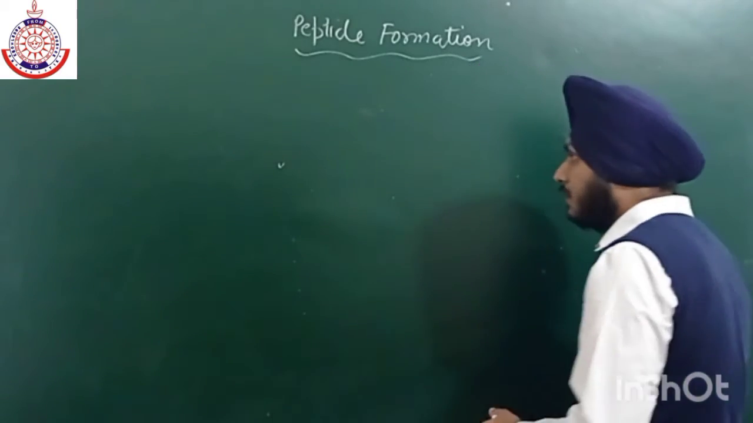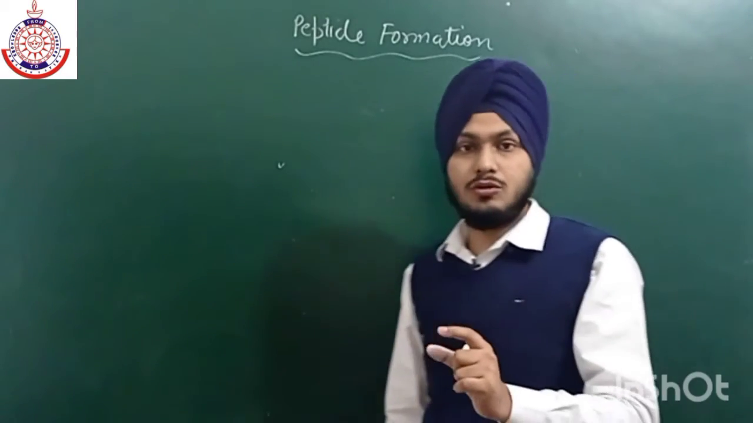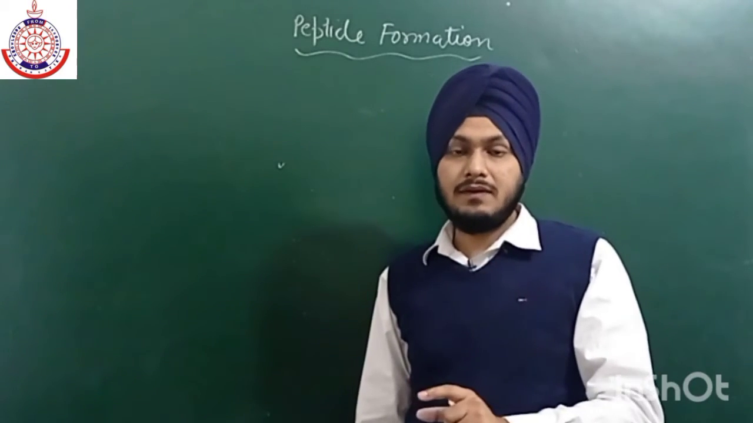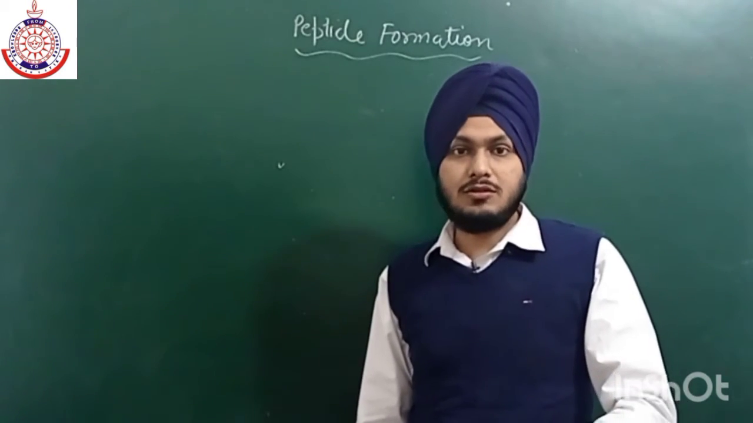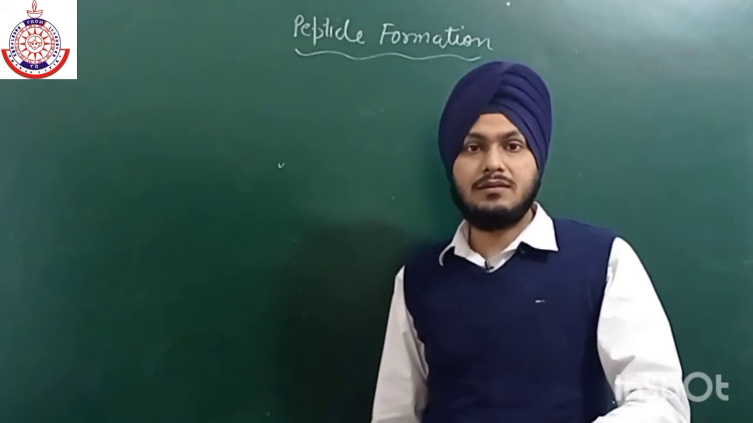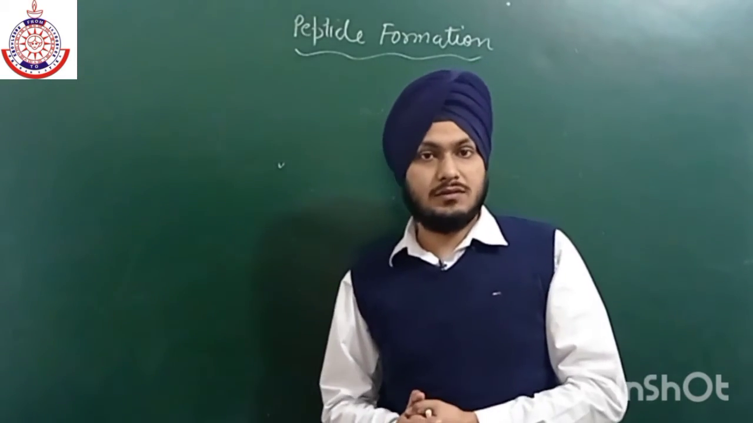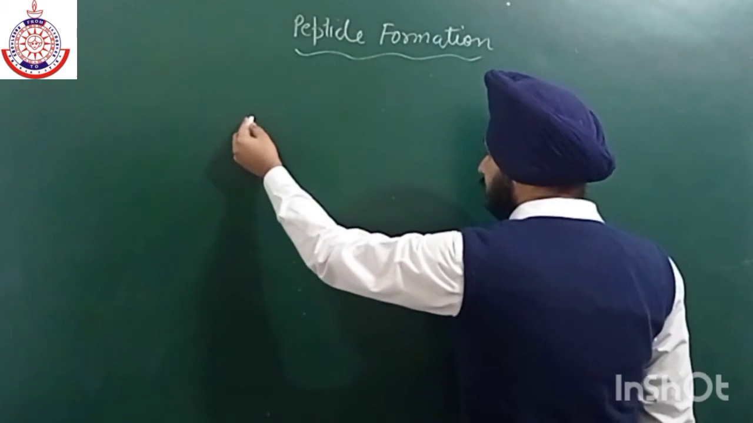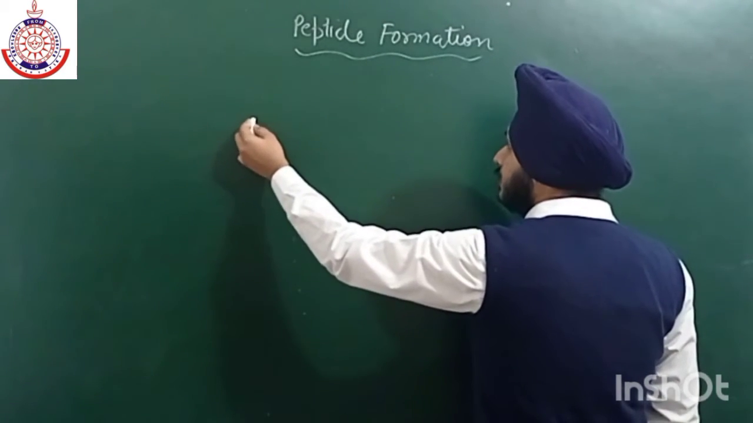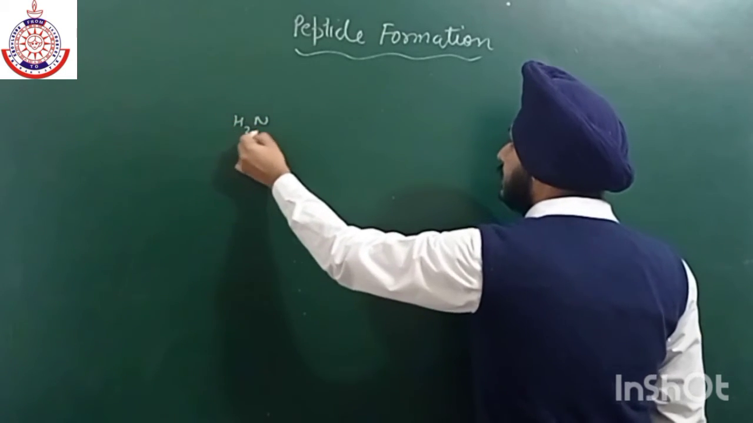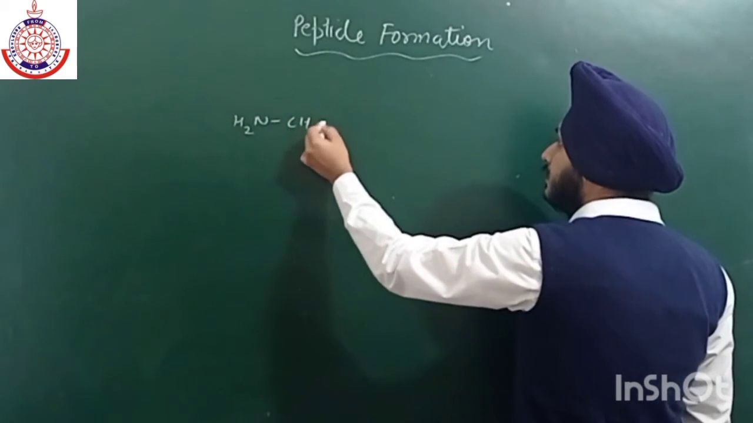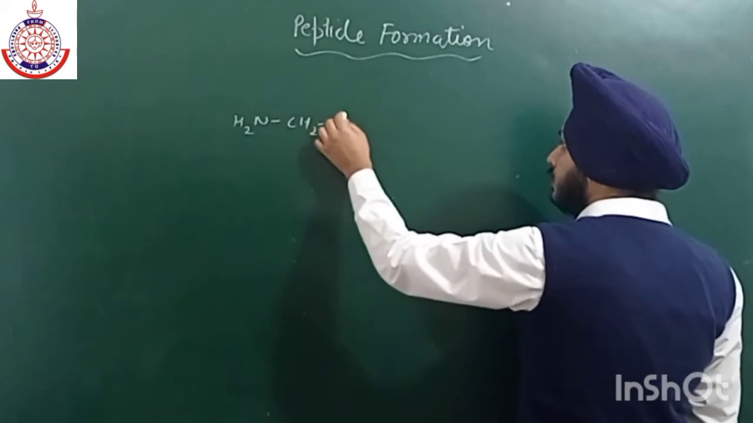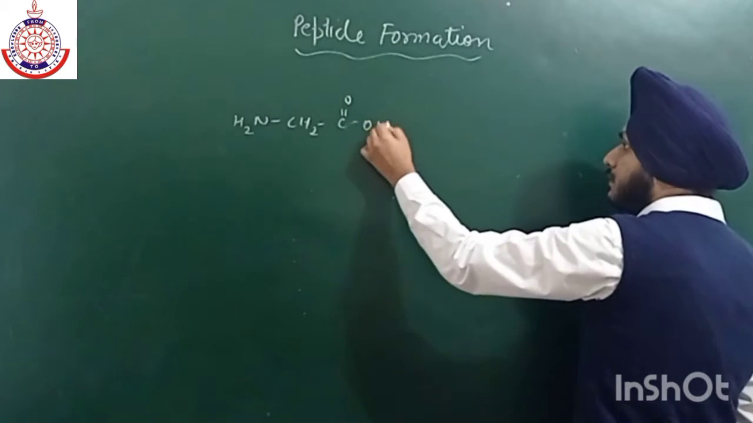So when the NH2 group of one amino acid combines with the carboxylic acid group, or the carboxy group, of the other amino acid, it leads to the formation of a peptide. Now, how does it happen? If we talk about the structure of glycine, it is like this. This is the structure of glycine, C double bond OH. Okay, this is glycine.